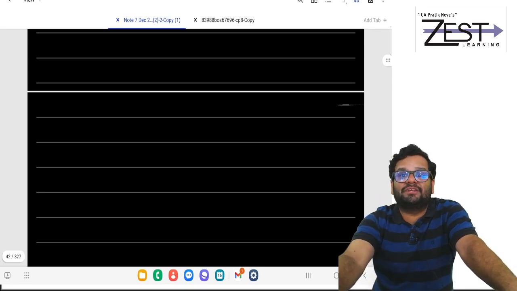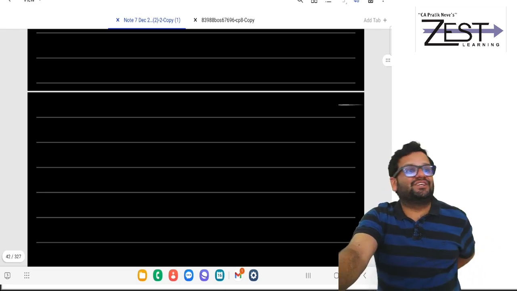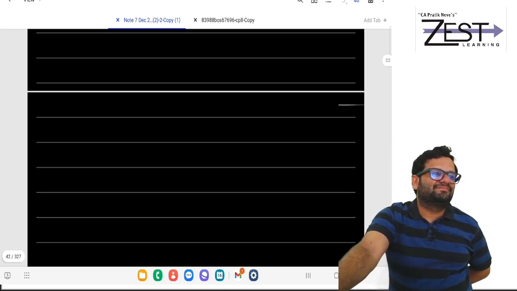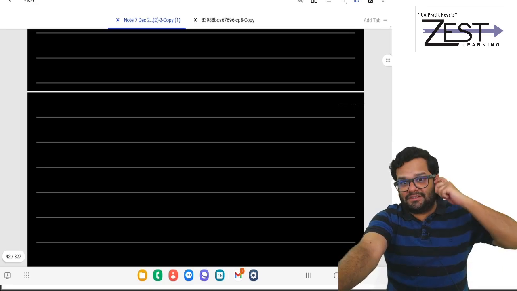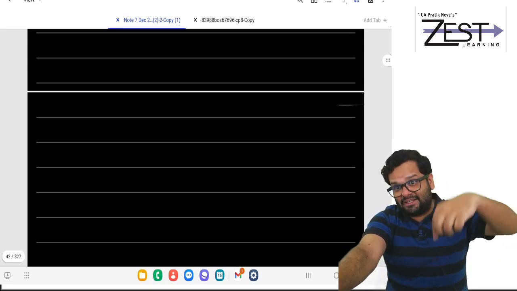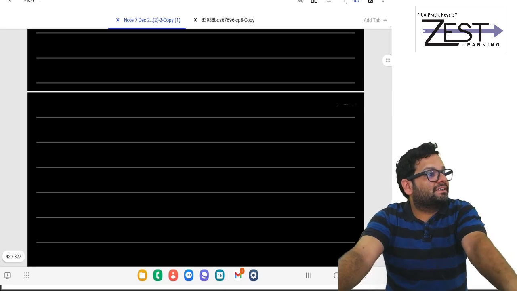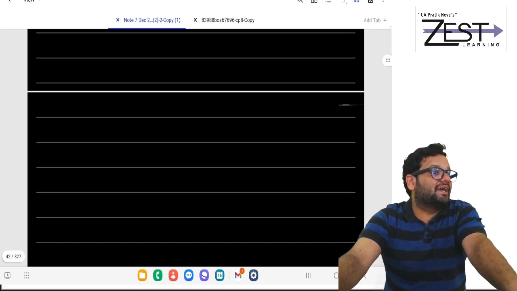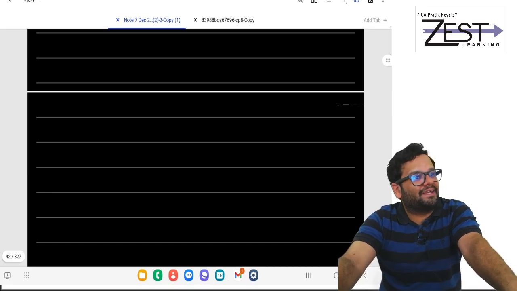Friends, qualifying limit is 10% of adjusted GTI. What is adjusted GTI? GTI minus deductions of 80C to 80U except 80G and minus LTCG minus STCG of 111A.